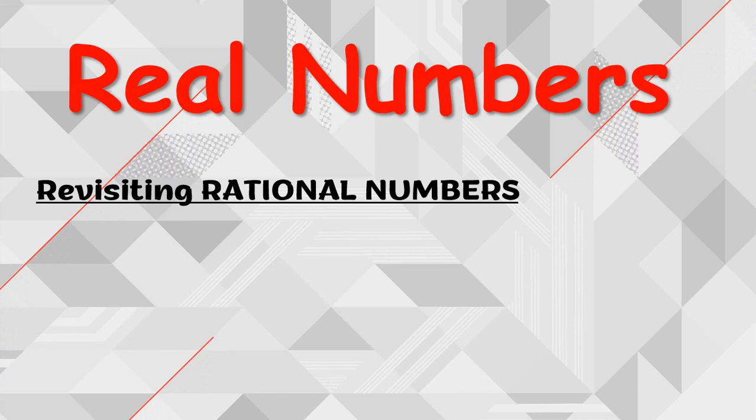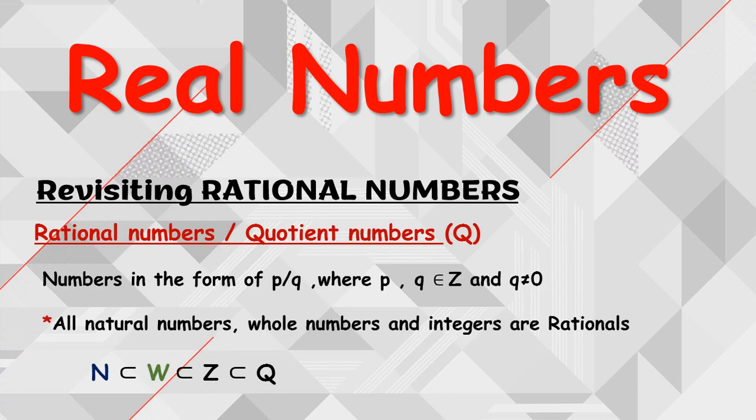Now let us see, what are rational numbers? What is meant by a rational number? A rational number is nothing but a number which is in the form of p by q, where p and q are integers. The value of p and the value of q should be integers, and at the same time q should not be equal to 0. That means the denominator should not be equal to 0, because if the denominator becomes 0, then division is not possible. And these rational numbers are also called quotient numbers, so that's why the letter notation Q has come, right?